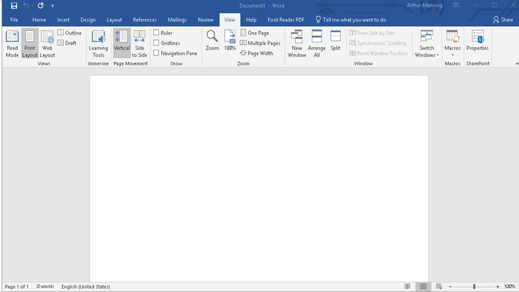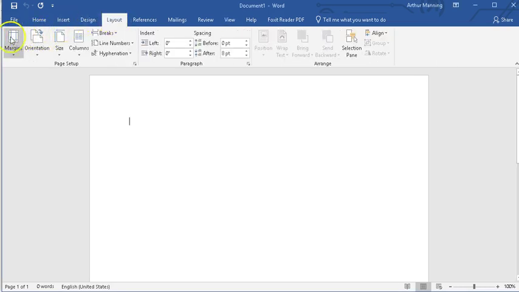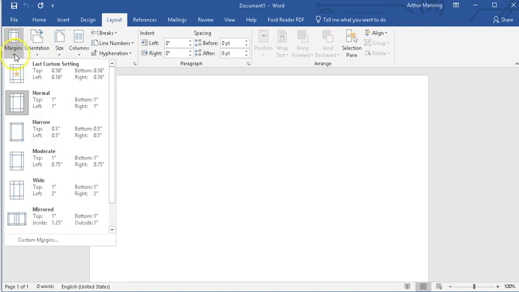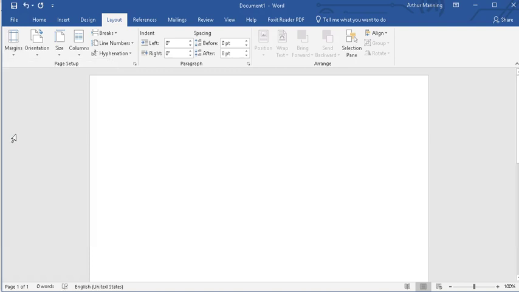Okay, before we get going here, now we're going to adjust the margins. We want to set this page to have narrow margins. So I go back to the Layout tab, click on the Layout tab, and I'm going to click here on Margins. To adjust them, I can click this tiny little arrow right beneath it, and instead of having our normal margins, I'm going to select Narrow Margins. Haven't typed anything yet. I'm telling this document, set the margins narrow, so as I type, I'll know what it looks like. You can set your margins anytime while you're working on a document, but it's good to have an idea where they are before you start.